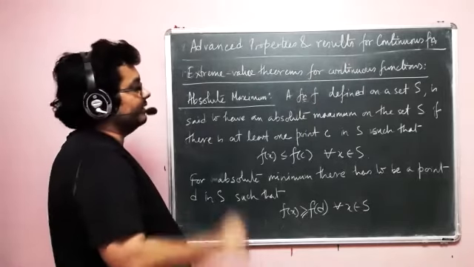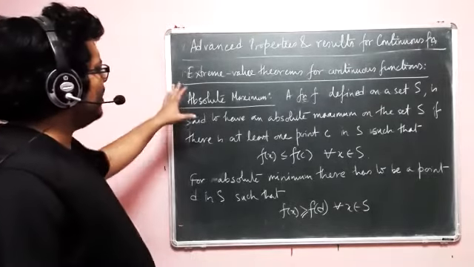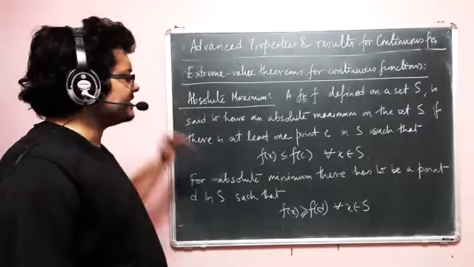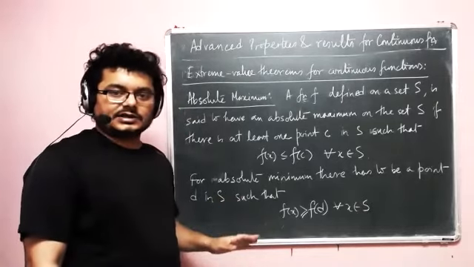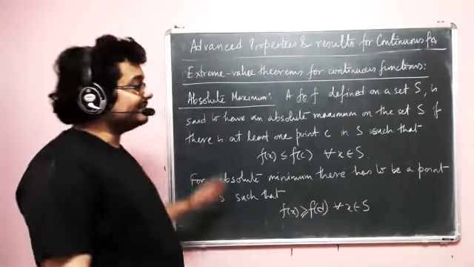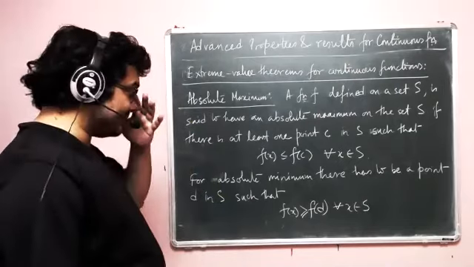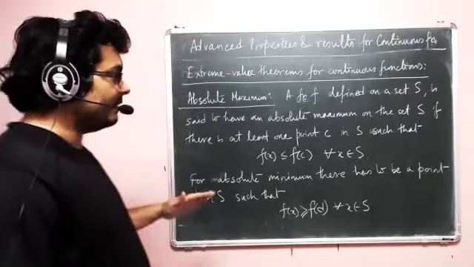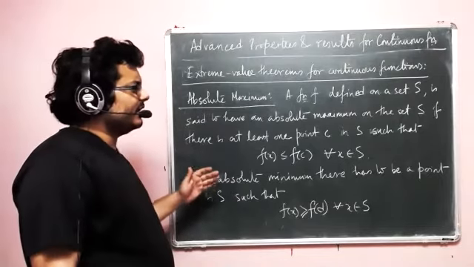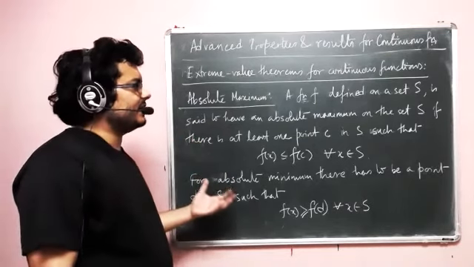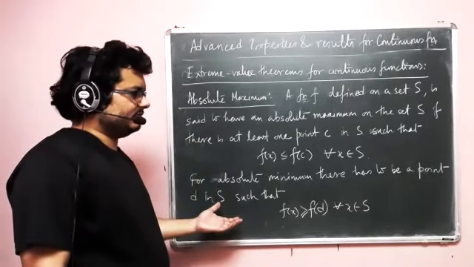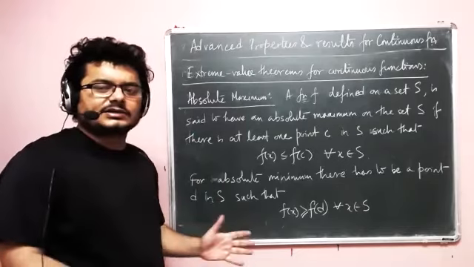Now, first of all, nowhere in this definition of maximum and minimum do we encounter something called differentiation. That is the first point that we must learn: to have a maximum and minimum, it is not necessary that the function has to be differentiable. There is no connection as such, actually.